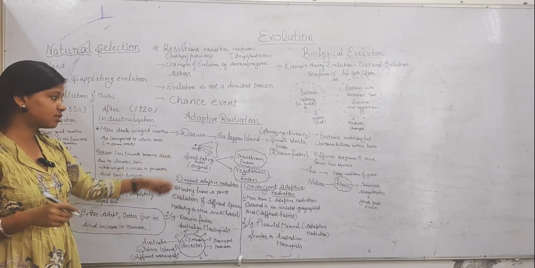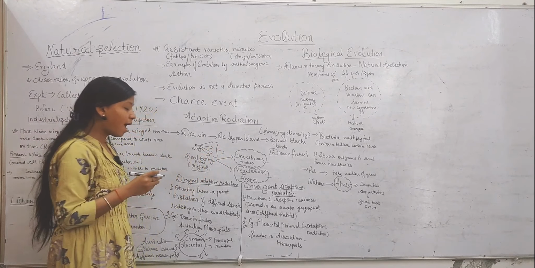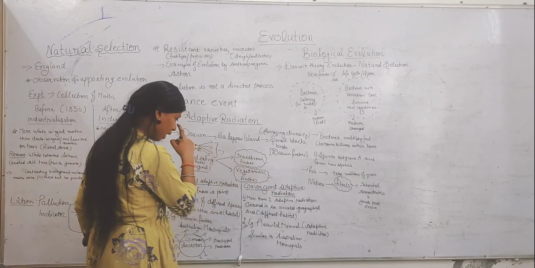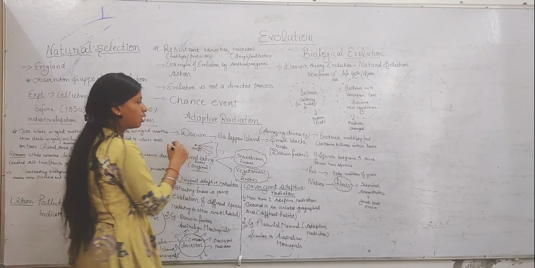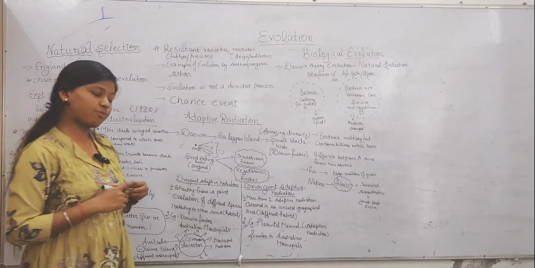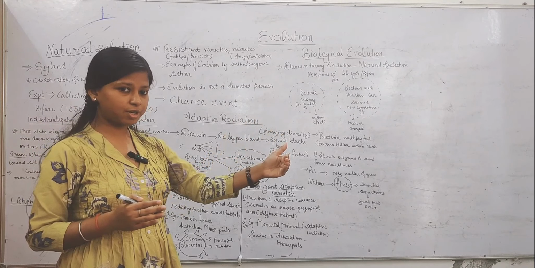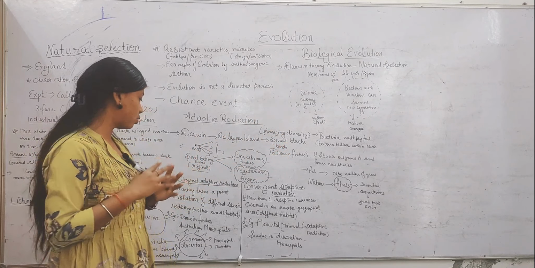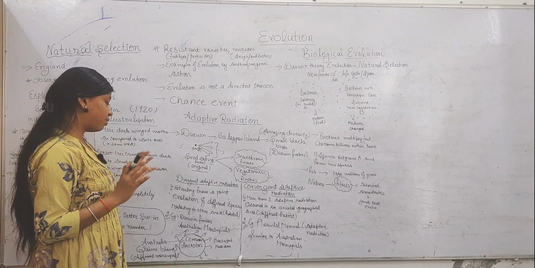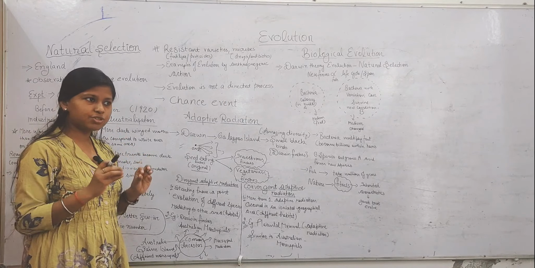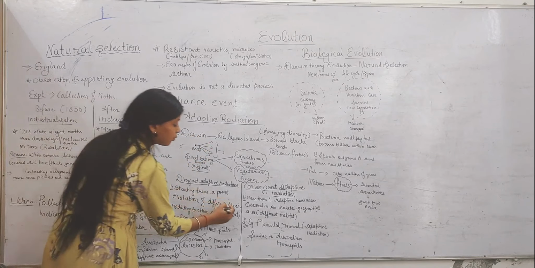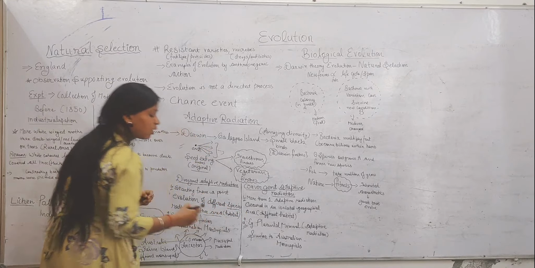From the original source there is a formation of new varieties, and they are diverse in nature due to different habitats. So that's why this is called adaptive radiation. Now there are two types of adaptive radiation: divergent adaptive radiation and convergent adaptive radiation. So what is divergent adaptive radiation? In this adaptive radiation, there is a starting point from which evolution occurs and different species form, related to other area habitats.